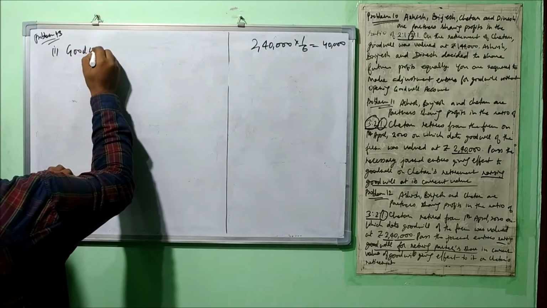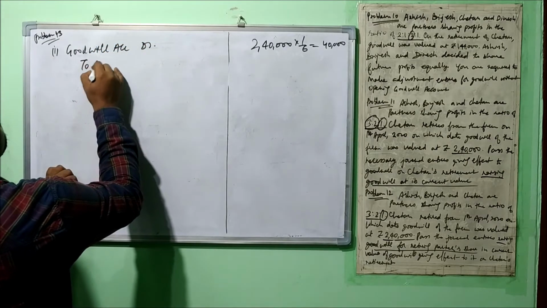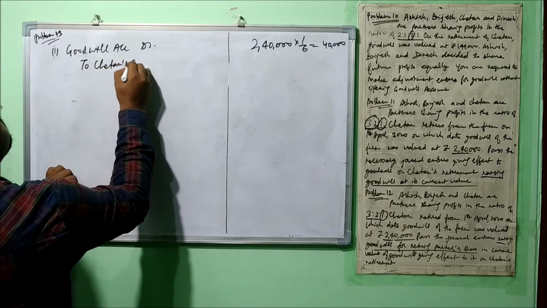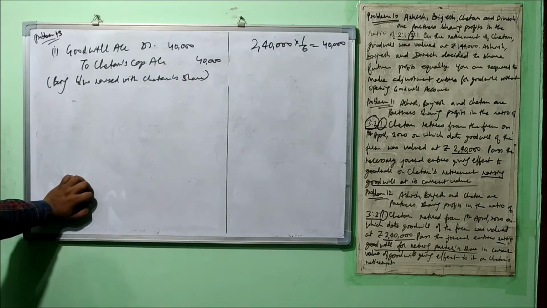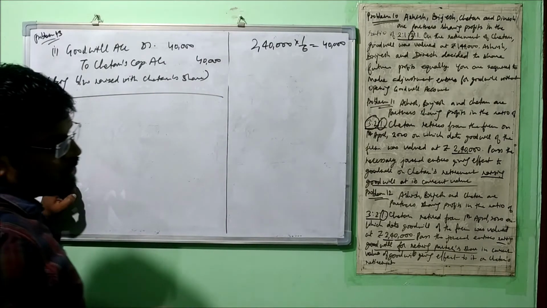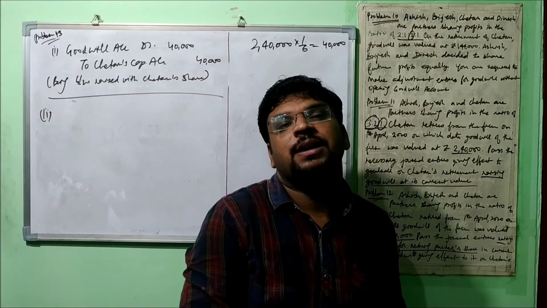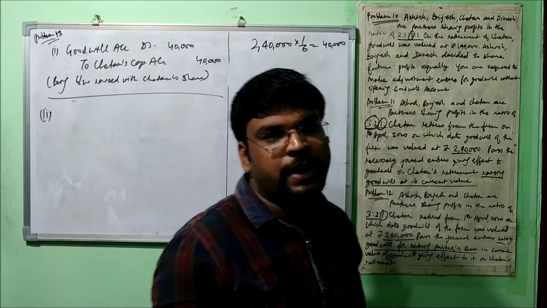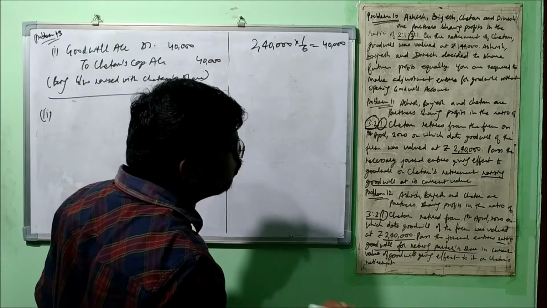The entry will be goodwill account debit to Chetan's capital account, being goodwill raised with Chetan's share. Right? Now we'll pass the second entry for writing off, and for that I have already told you what will be debited. Only the gaining partners' capital account will be debited, and goodwill account will be credited. So for that we'll have to calculate who is gaining.